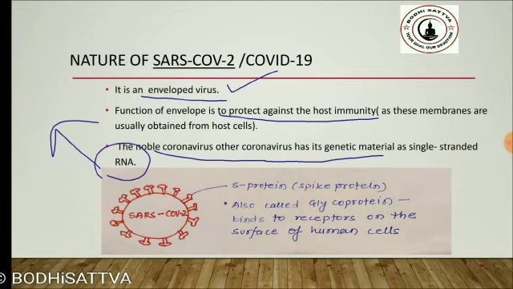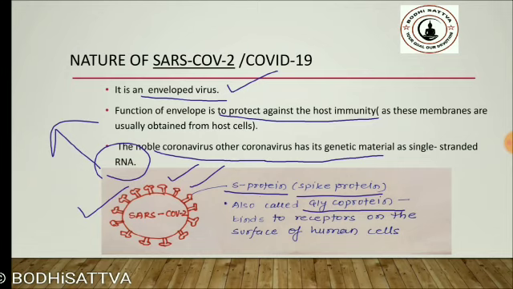Here the diagram of SARS-CoV-2 is given. Here we can see that it has spikes on its surface, and these spikes are known as the spike protein or the S protein, also known as glycoproteins. And what do these spikes do?